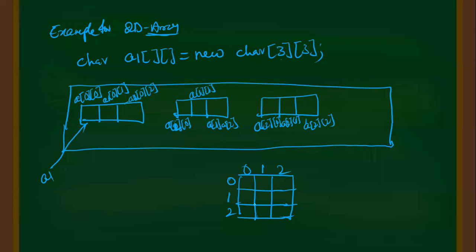Either you can imagine two-dimensional array like this also. Whatever way you imagine, A1 will contain the address of the first element, which you can keep in your mind. So this is the example for 2D array, how to create 2D array with 2 dimensions, and how memory is allocated. This is memory allocation.